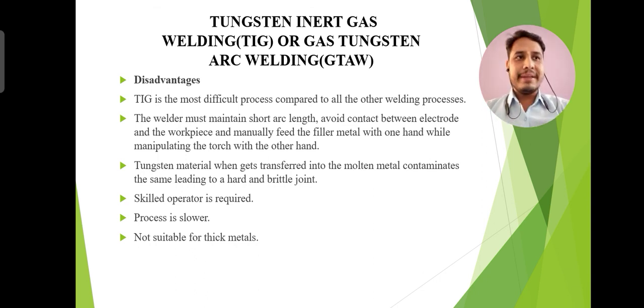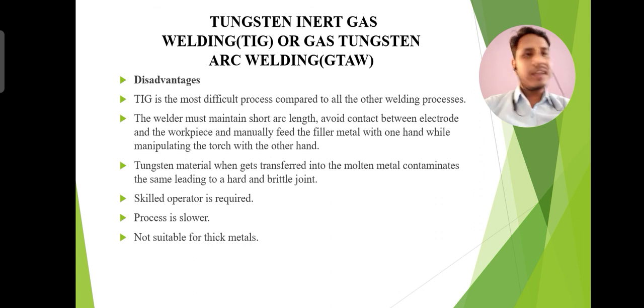So this is the basic type of TIG welding process that I have told you. If you have any question, you can ask me. What is TIG welding and what is the basic difference between TIG and MIG? You will use a consumable electrode in the MIG welding process. But in the TIG welding process, you will use an electrode of tungsten material, and this is the non-consumable electrode.